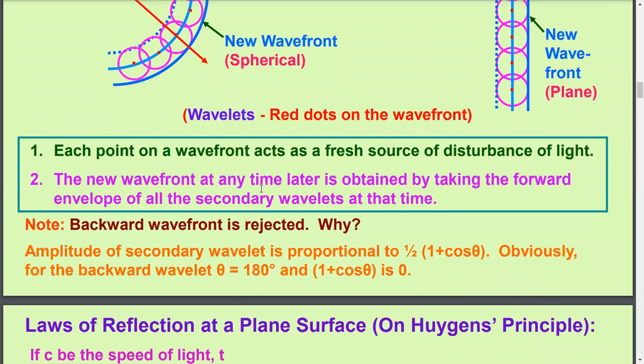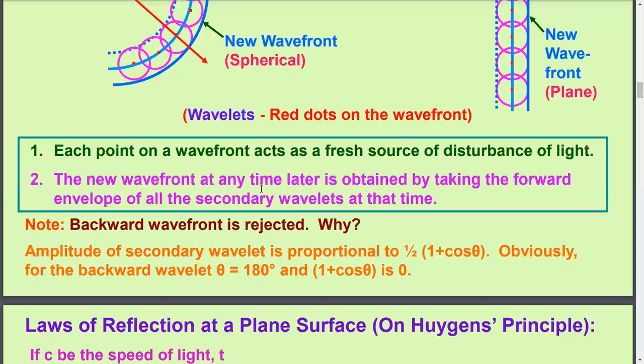The second point is that the new wavefront at any time later is obtained by taking the forward envelope of all the secondary wavelets at that time.